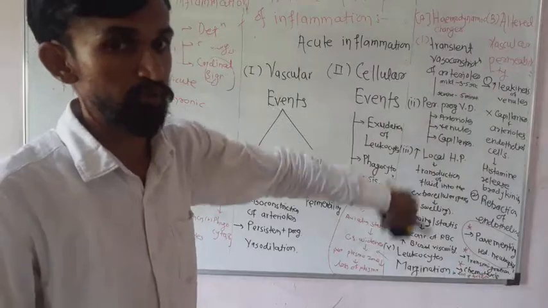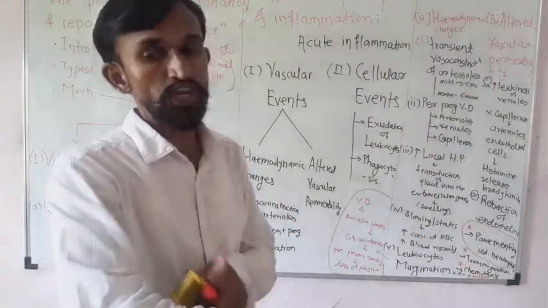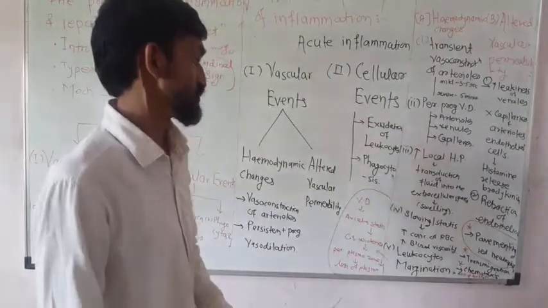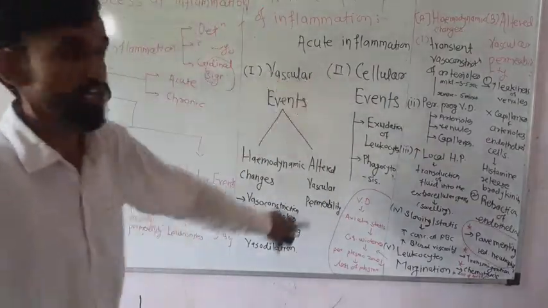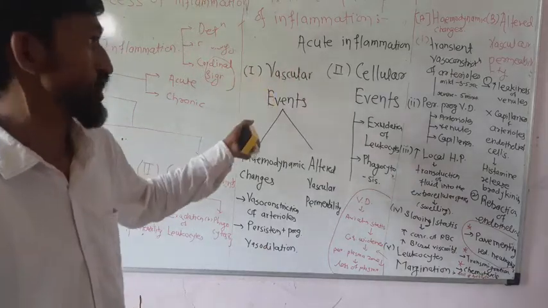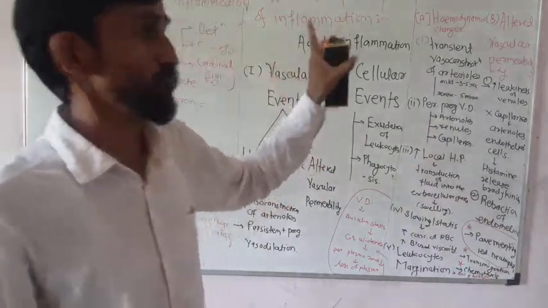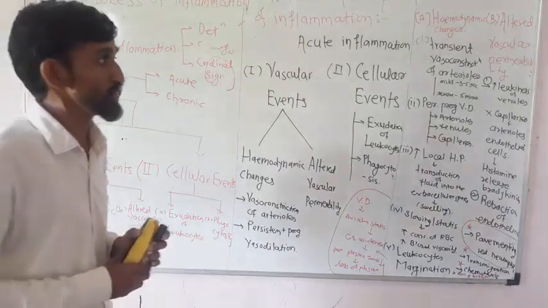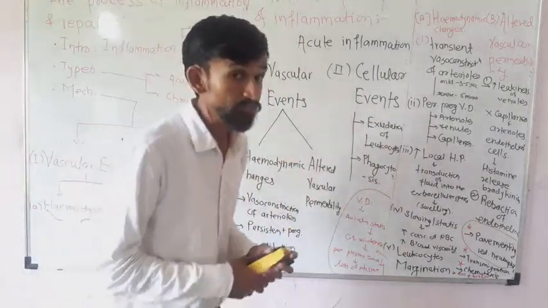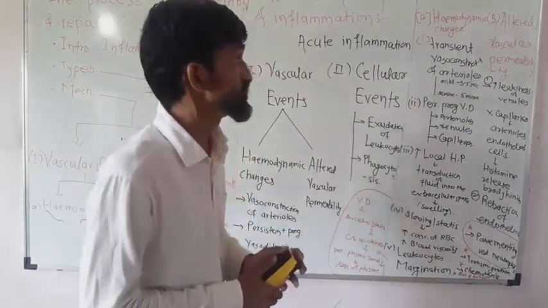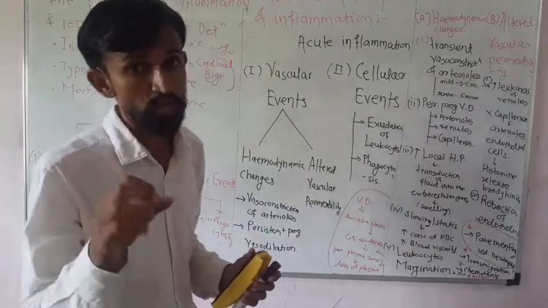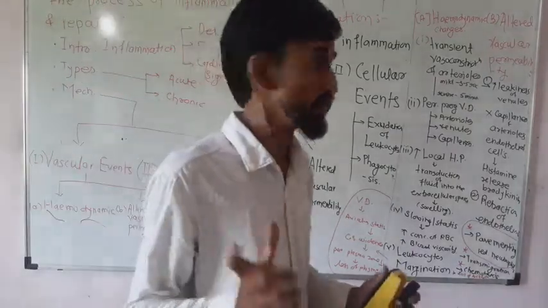Which acute inflammation? You know the general reddening, which is categorized as acute inflammation. So you have an idea of the two types of events in acute inflammation, vascular events and cellular events. First we are going to study the details of the vascular event. What happens at the vascular level? Hemodynamic changes and altered vascular permeability, VP.